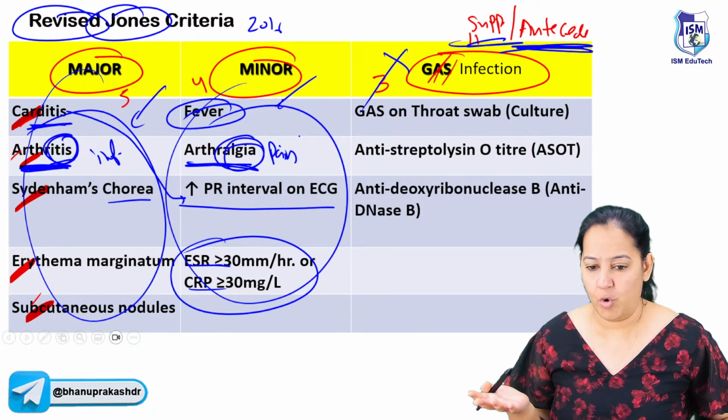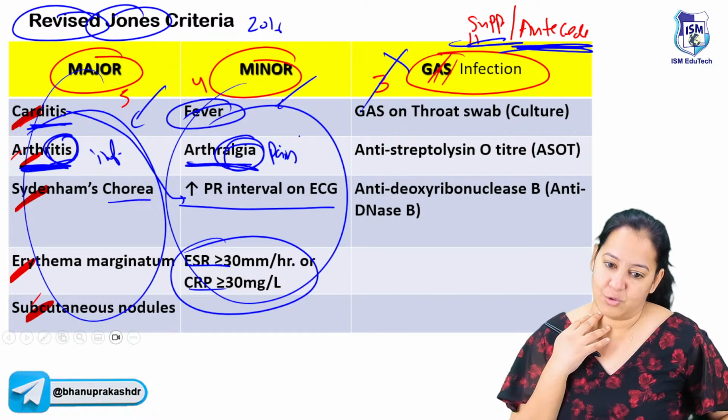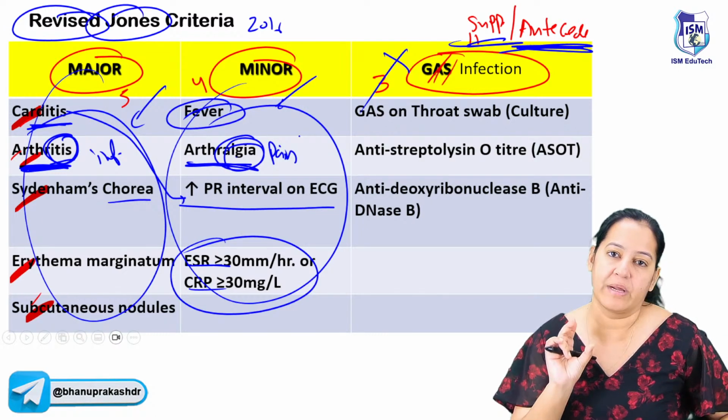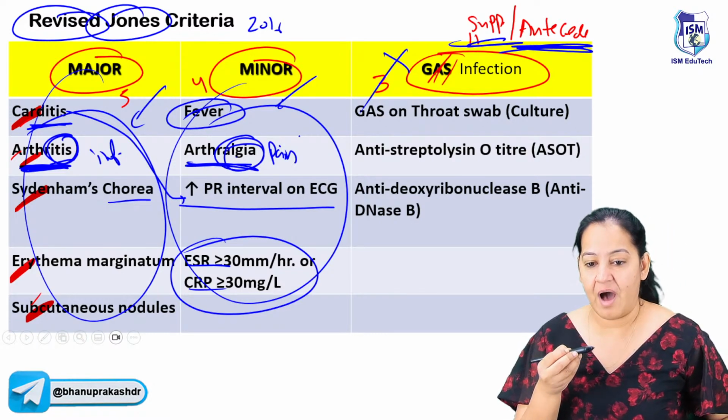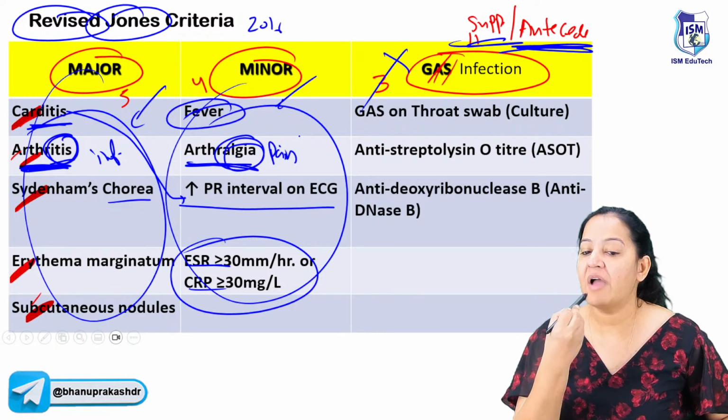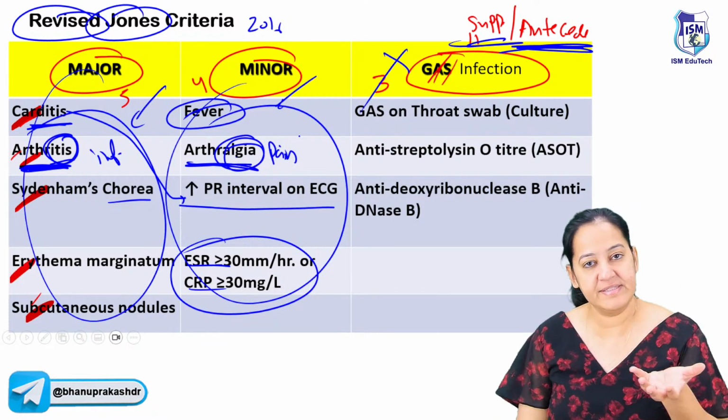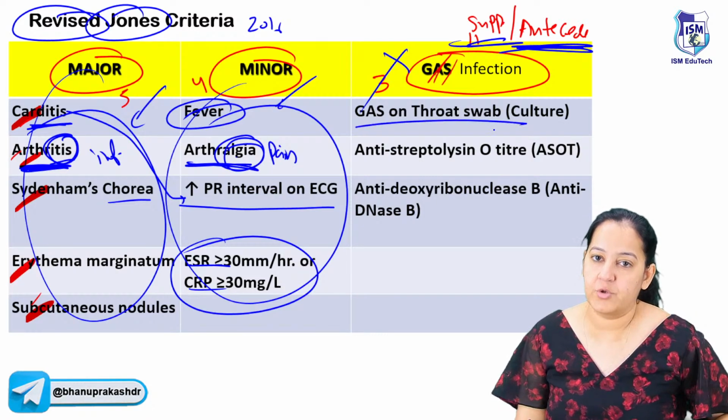Say the mother is saying, no, my child doesn't have any tonsillitis episode in the last 2-3 weeks. It's okay. Sometimes it's very minute. I mean, the child doesn't complain. Sometimes it's subclinical. So we will take a throat swab and culture it, and we'll see whether the bacteria is growing or not. So take a throat swab, the first thing.